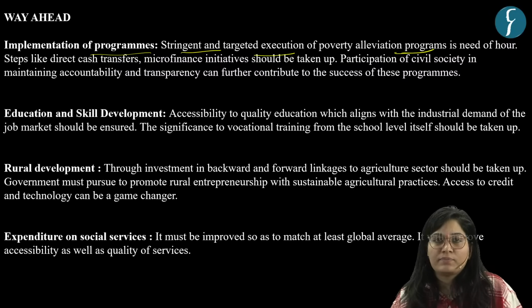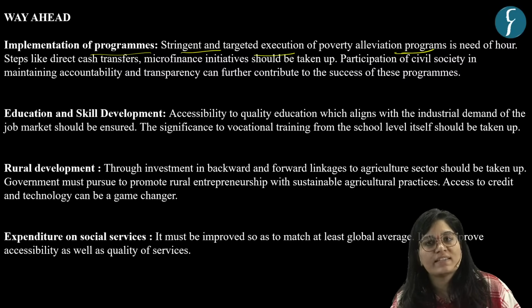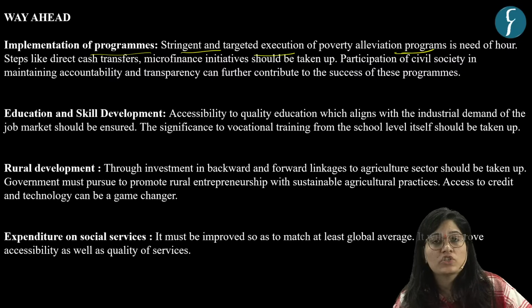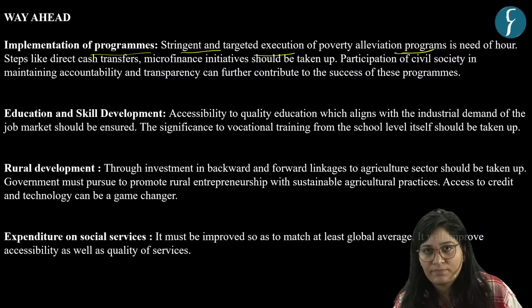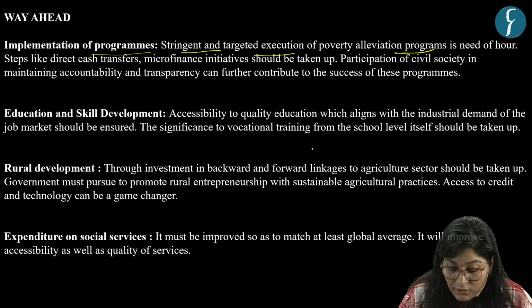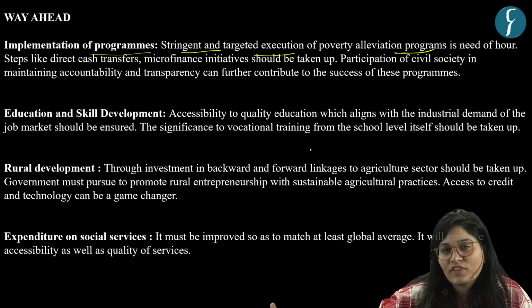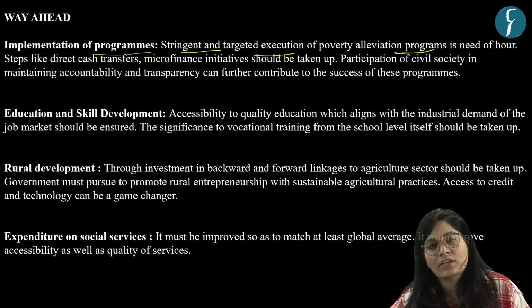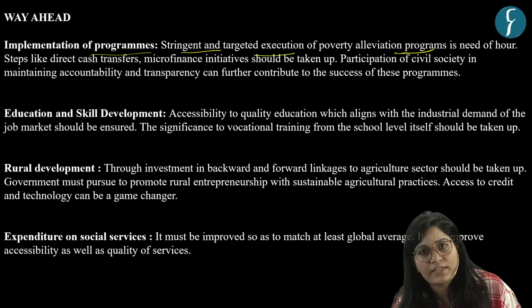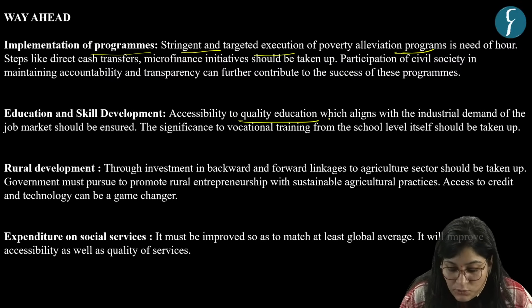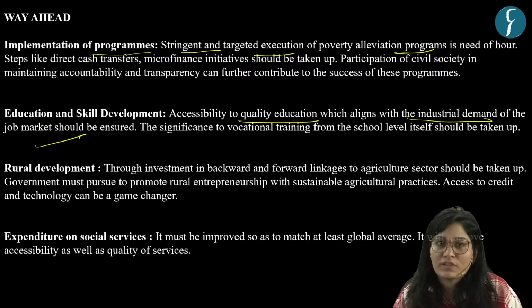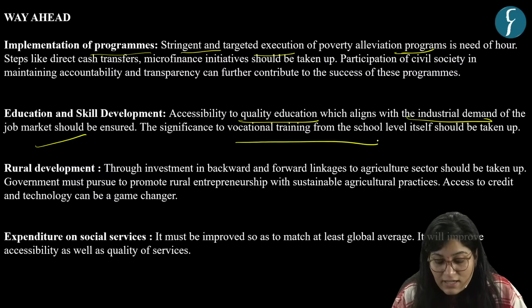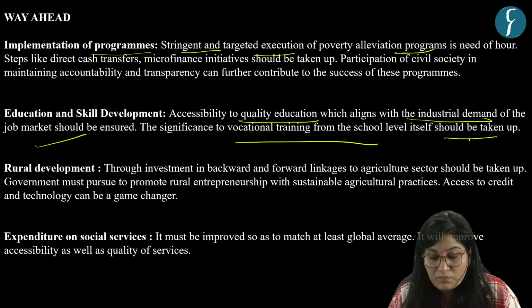See, this point we have already discussed, that currently we are witnessing jobless growth. Why? Because our education system is not able to fulfill the demand of industries by providing quality education which is well aligned with industry demand. And that is why in NEP we talk a lot about vocational education. So, accessibility to quality education, well aligned with the industrial demand of the job market, should be ensured. Plus, vocational training from the school level itself should be taken up.